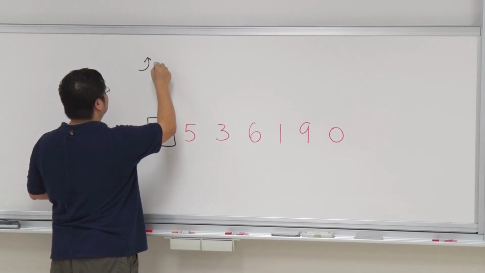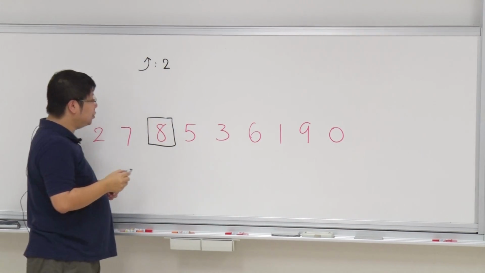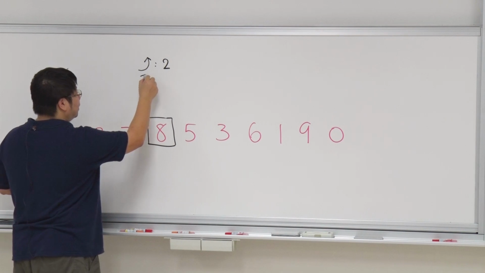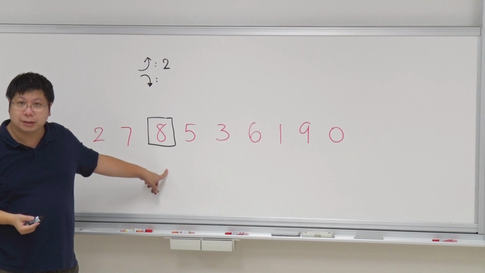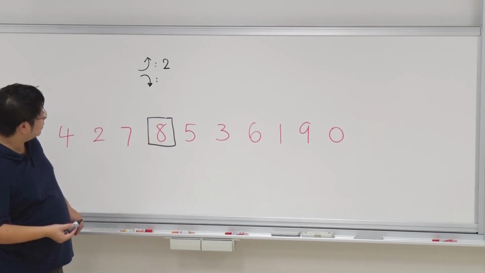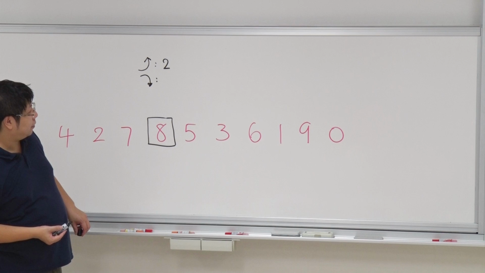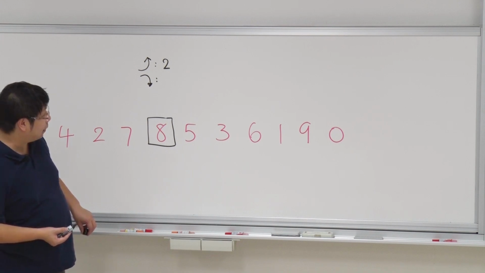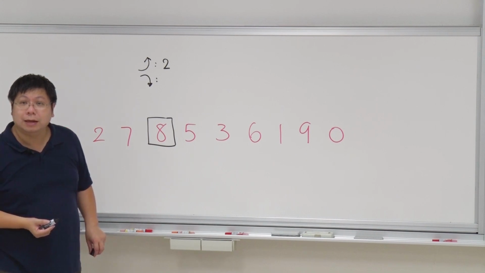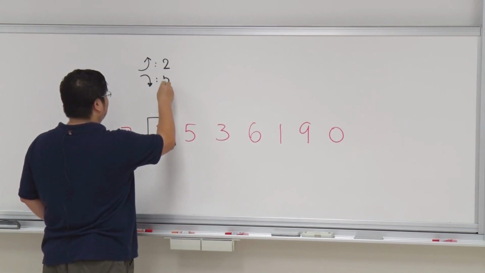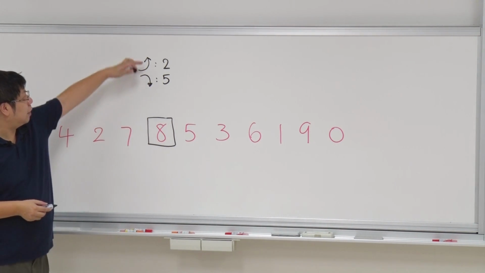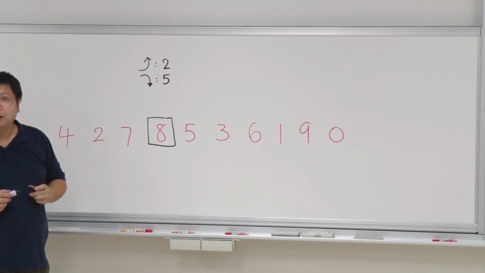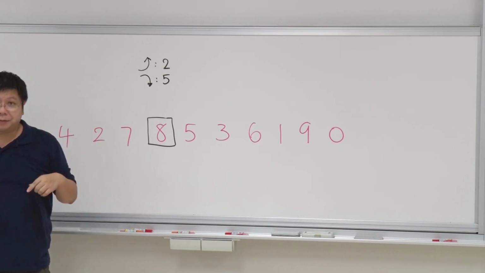So the longest increasing for this number is 2. And then what is the longest decreasing starting from this number? It must include this number. Maybe equal to 5, right? You get 8, 5, 3, 1, 0. So it is equal to 5. So this position has these two magic numbers, 2 and 5. Longest increasing is 2, longest decreasing is 5.